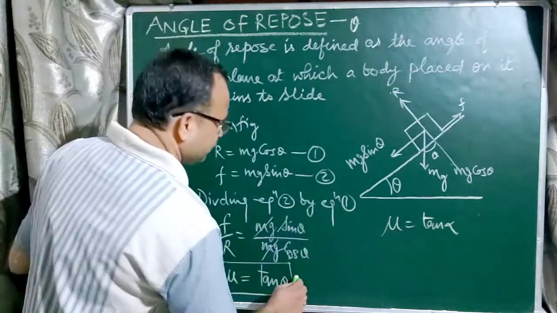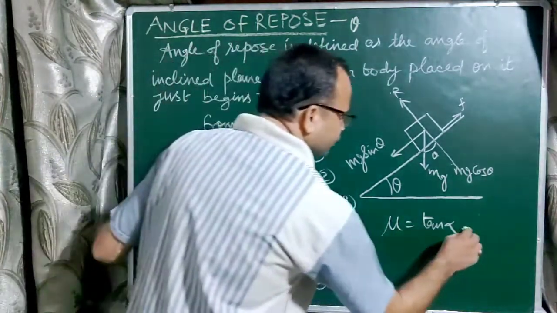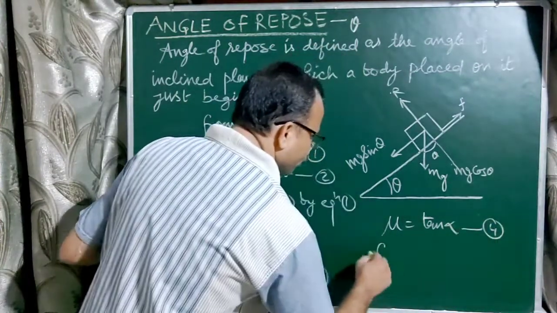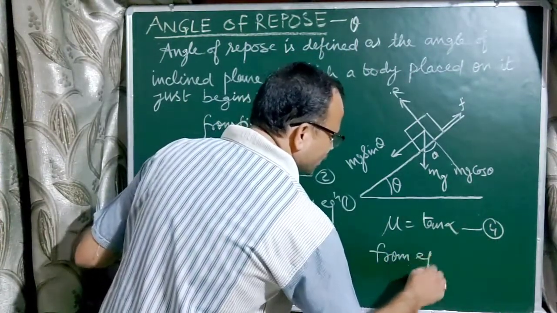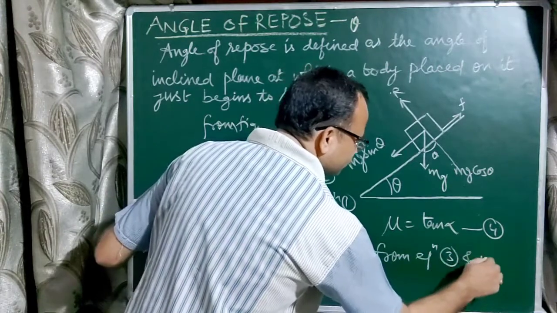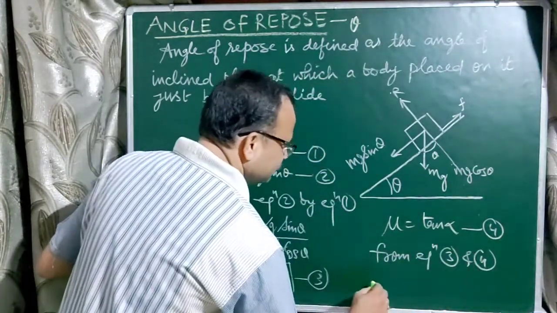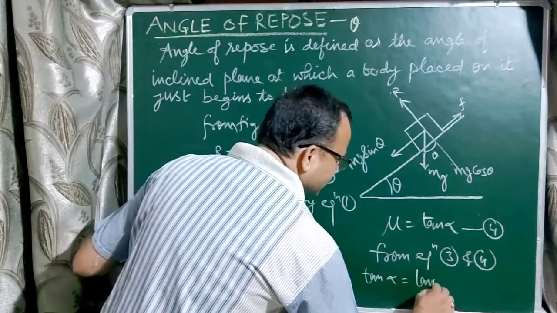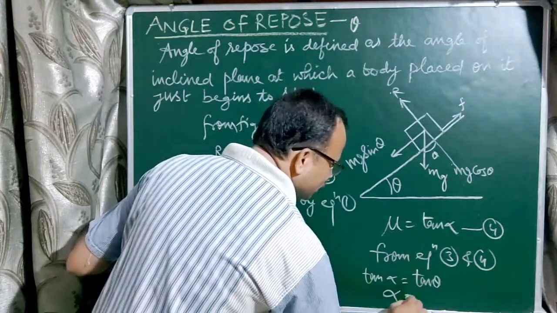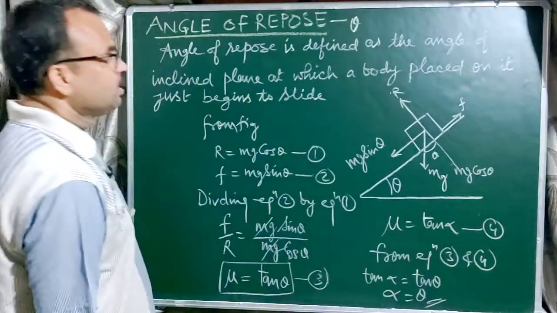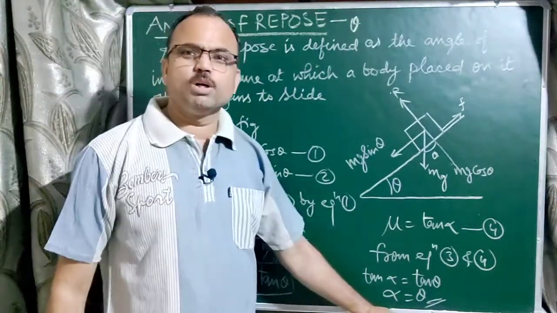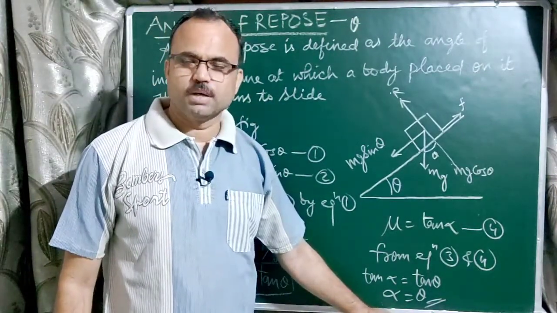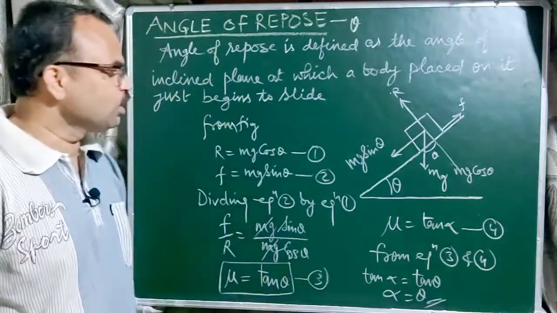Suppose this is equation number 3 and this one is equation number 4. From equations 3 and 4, tan alpha equals tan theta, or alpha equals theta, meaning the angle of friction is equal to the angle of repose.